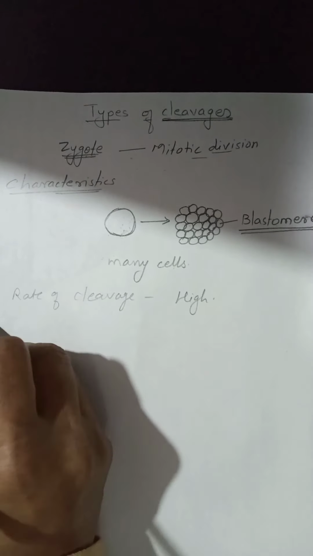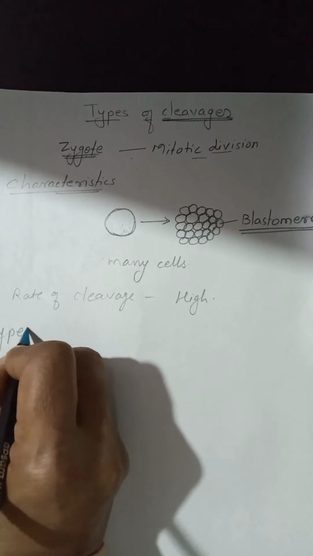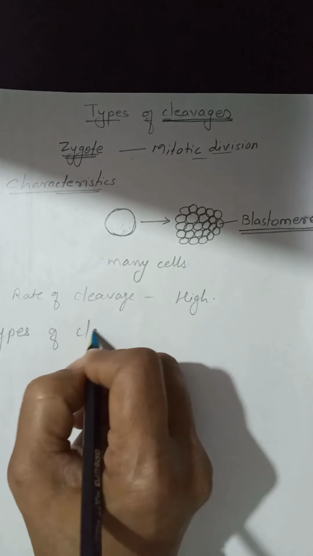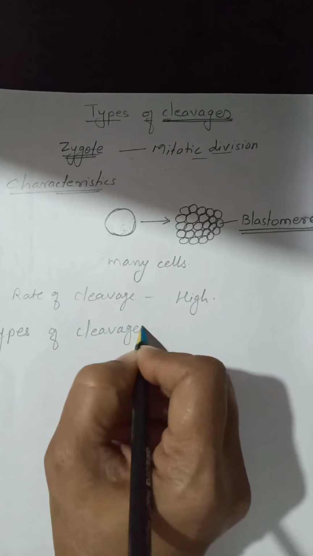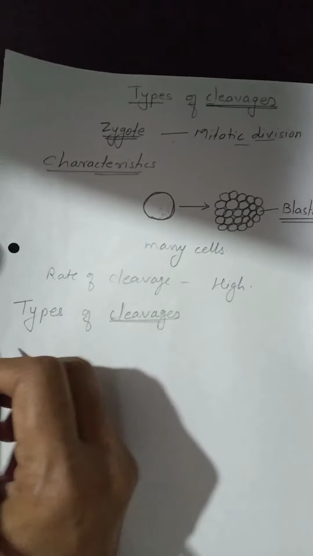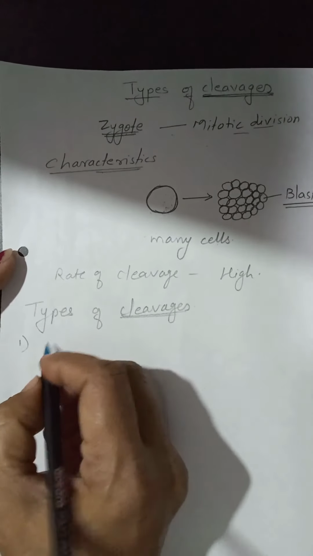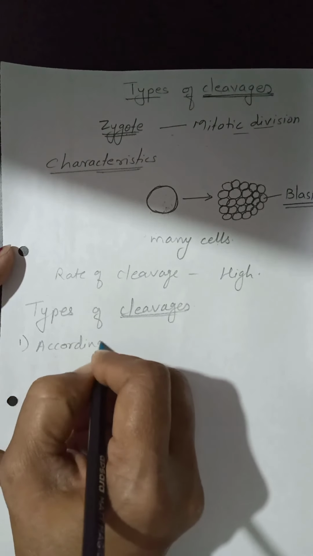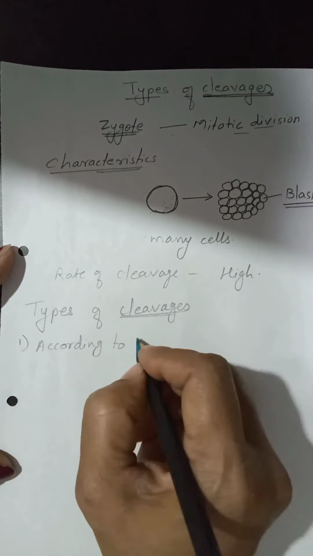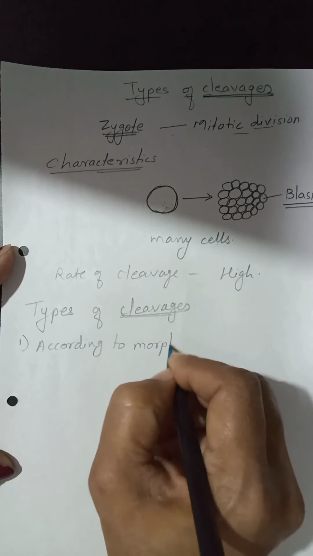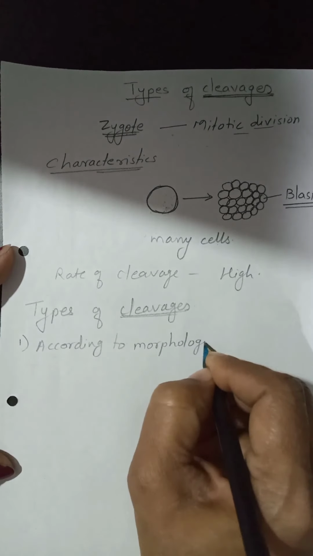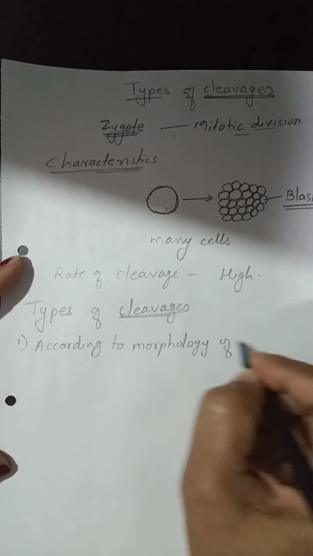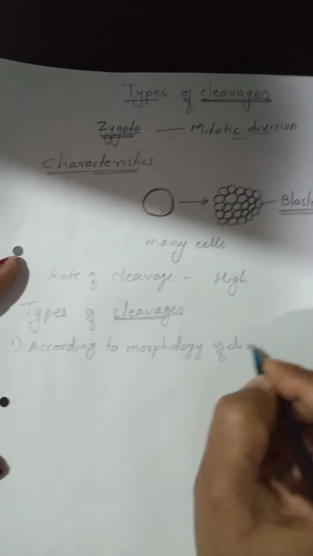Now, what are the types of cleavages? There are three types of cleavages. First, according to the morphology of dividing blastomeres.